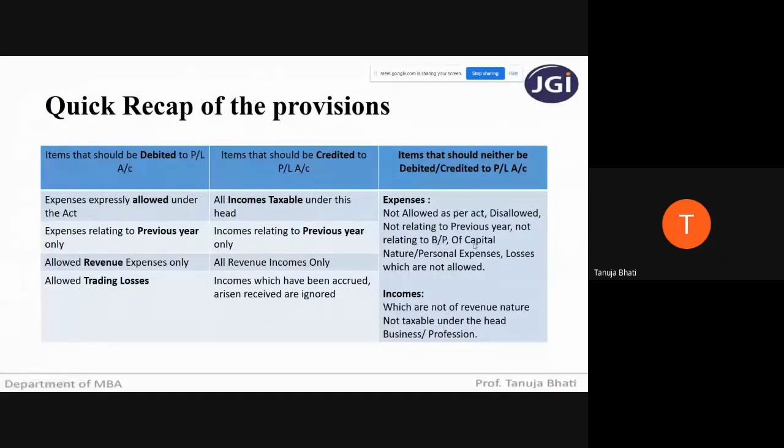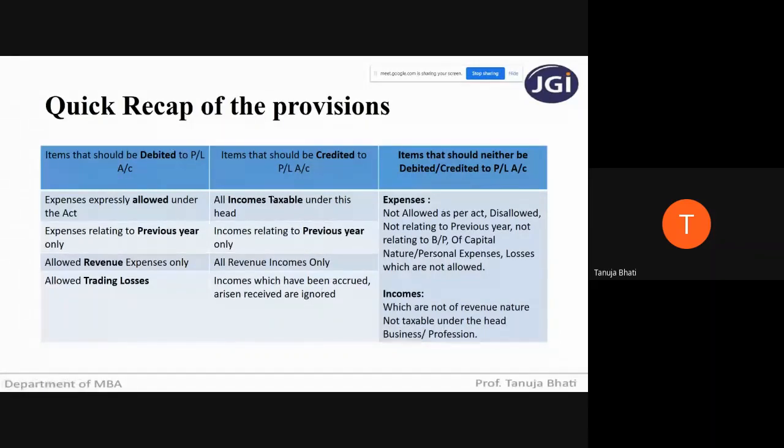All the capital expenditures, personal expenditures, or other losses other than business losses, we are not allowed to debit to the P&L account. And in incomes, what are we not supposed to credit? Whichever is not in the nature of revenue, we are not supposed to credit. And which are not taxable under the head business or profession, we are not supposed to credit.